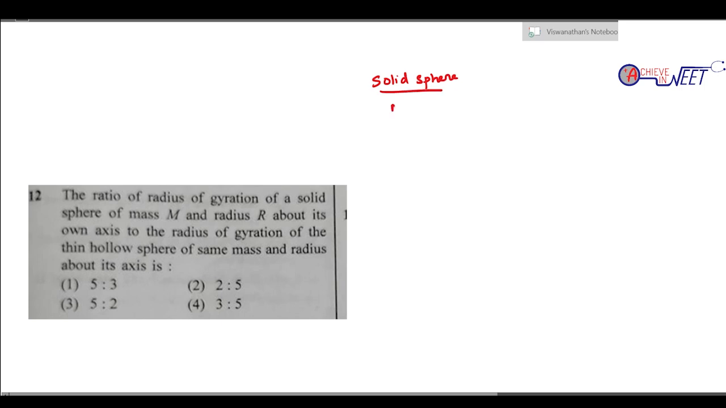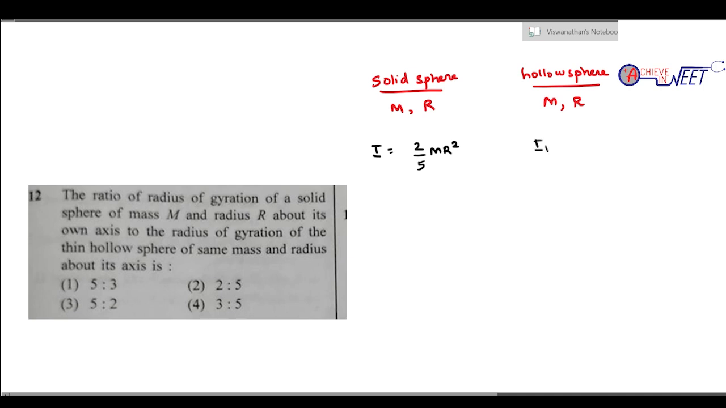என்ன கொடுத்திருக்காங்க, of mass m and radius are about its own axis to the radius of gyration of a hollow sphere, hollow sphere to the same axis. So அதுவும் mass m and radius ஆன்னு கொடுத்திருக்காங்க. So what is the moment of inertia of a solid sphere? நமக்கு என்ன தெரியும்? It is 2 by 5 mr square.